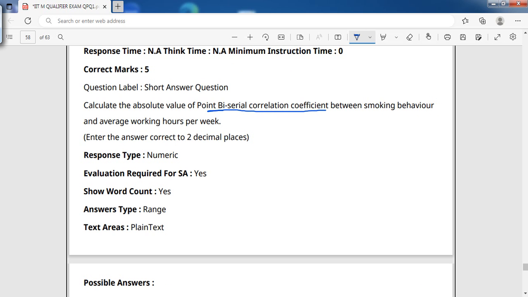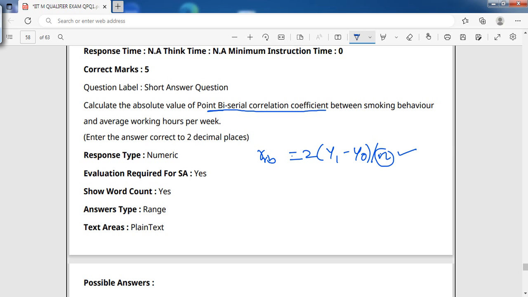What is the biserial correlation coefficient? How is it defined? It is given by the formula r_b = 2 times (y1 minus y0) divided by n. N is the sample size, and y0 and y1 are the scores at 0 and 1.